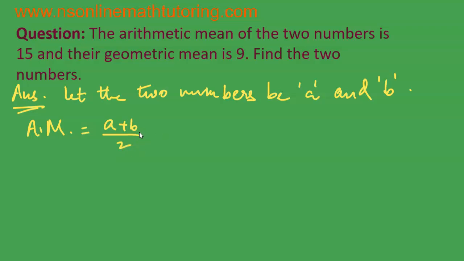In case you do not know the formula for the arithmetic mean, I would definitely be asking you to watch my video on arithmetic means and arithmetic sequences. So this should be equal to 15. Arithmetic mean is equal to 15 and geometric mean is equal to 9. So we get A plus B is equal to 15.